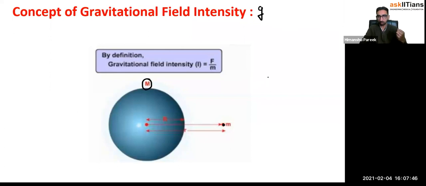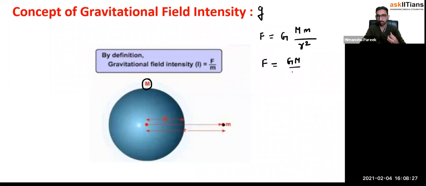We know that the total force experienced by this small m mass due to the capital M mass would be equal to capital G, small m, capital M, divided by the distance between them, and the distance between them is r, squared. So that's the gravitational force acting between the two bodies. Here we can see that there are two bodies, one is capital M, another is small m, and the force experienced by the small m mass due to the capital M is G capital M small m by r square. Let me write it in a different way.